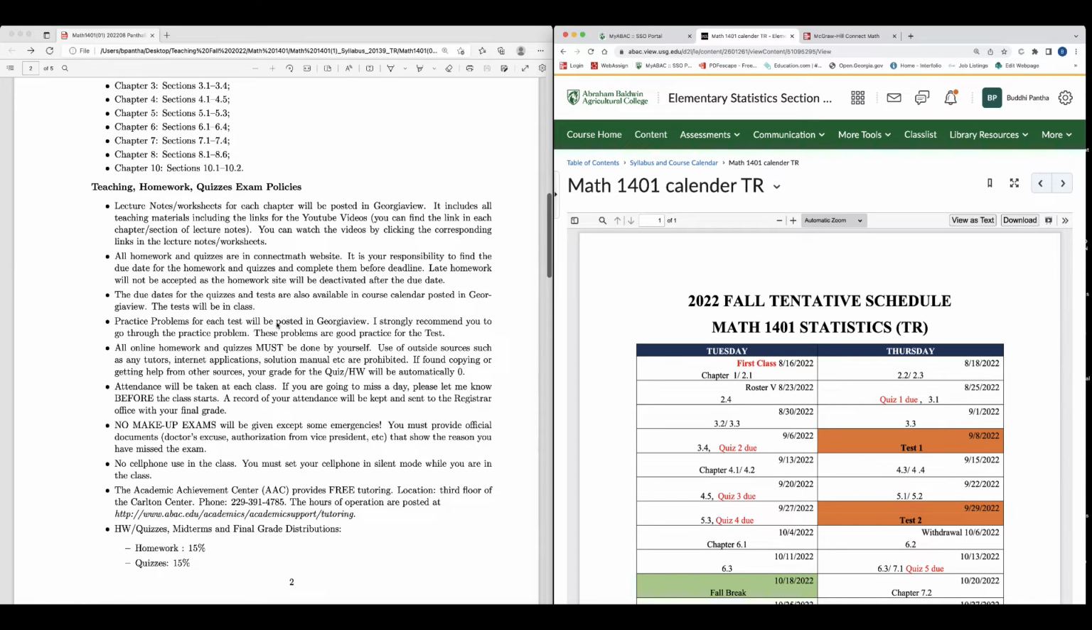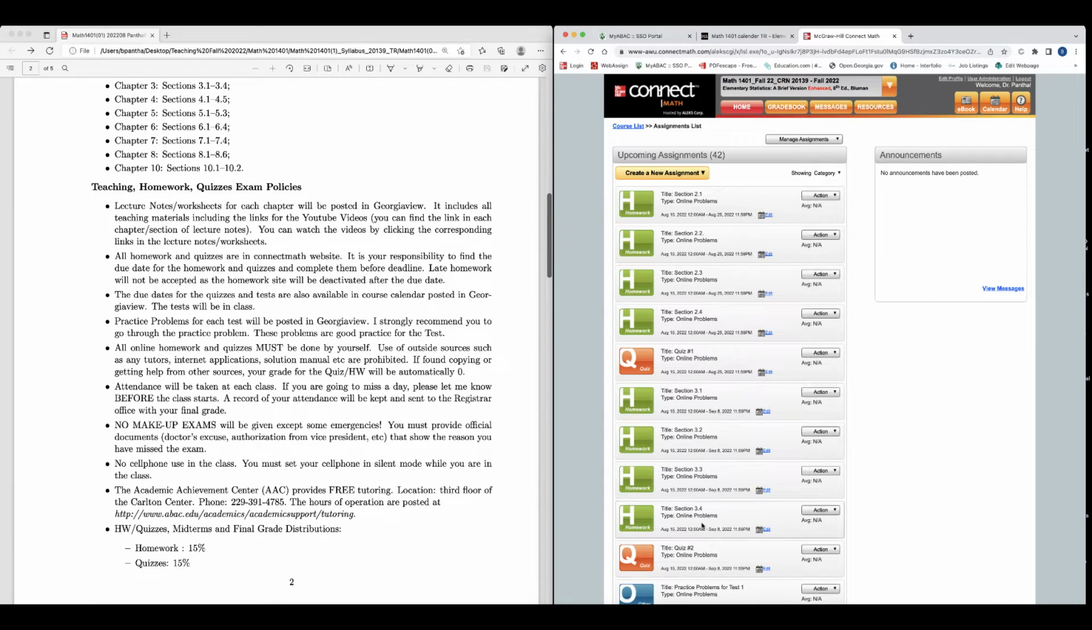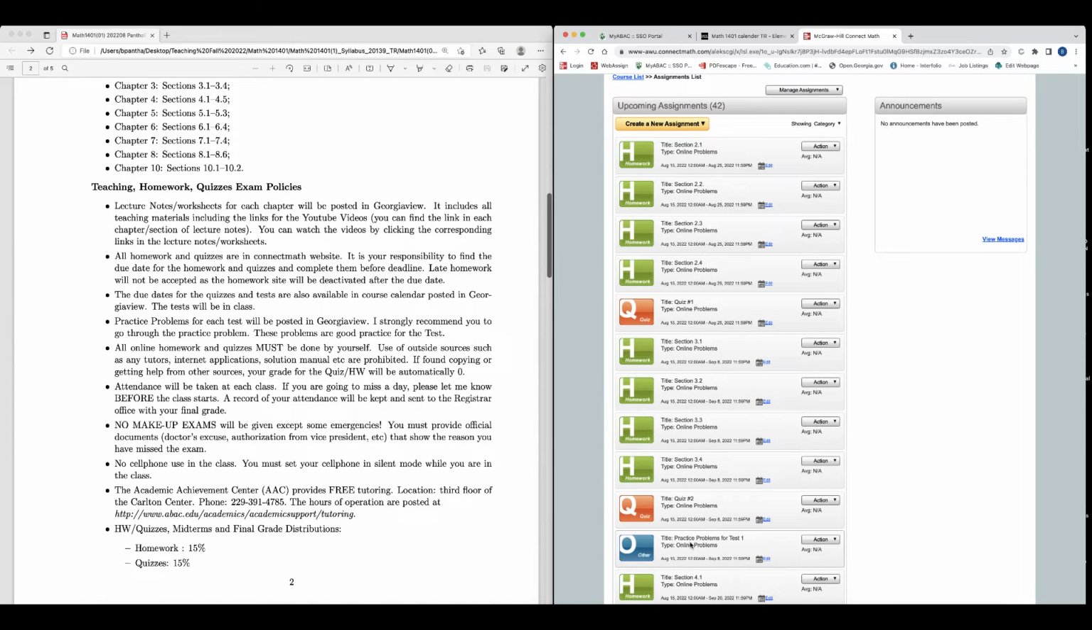Oh, by the way, I posted the practice problems in the Connect Math here. If you need more practice problems, I can post them in Georgia View too. But if you practice these problems, you will be perfectly fine. I strongly recommend you go through the practice problems. These problems are good practice for the test.